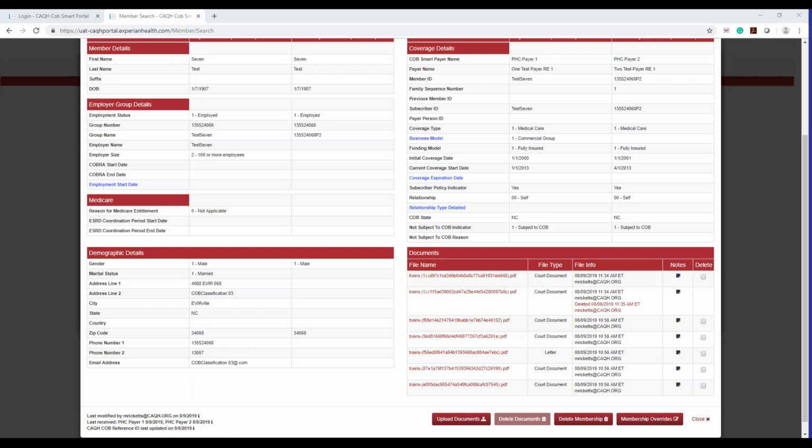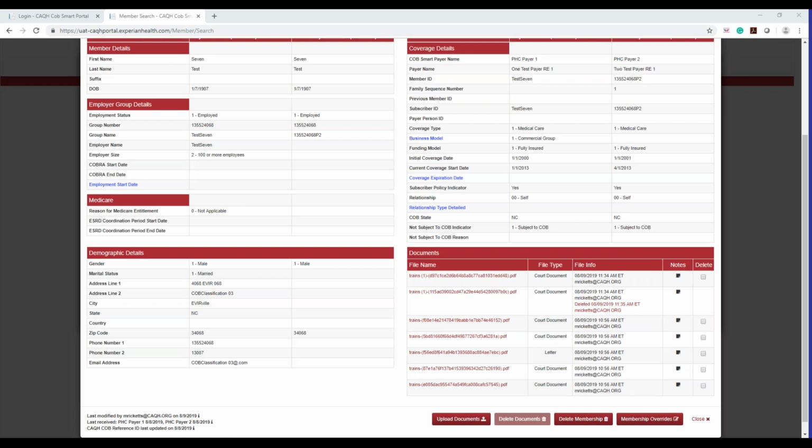Another question, are the questionnaires considered documents to be updated? I'm not sure I know what that question means. I'm not sure what questionnaires you're referring to. If the person could clarify, but just in general, if you need, yes, go ahead, Wendy. Like the COB questionnaires, we received those back in. Are those considered a type of document we would need to upload in there? And if so, what type of document would we select?